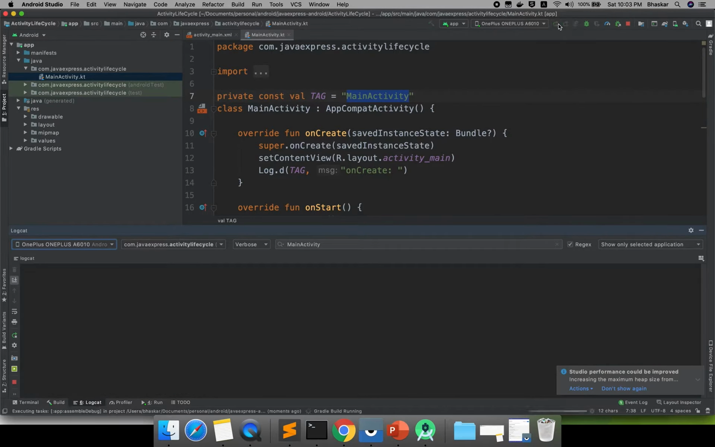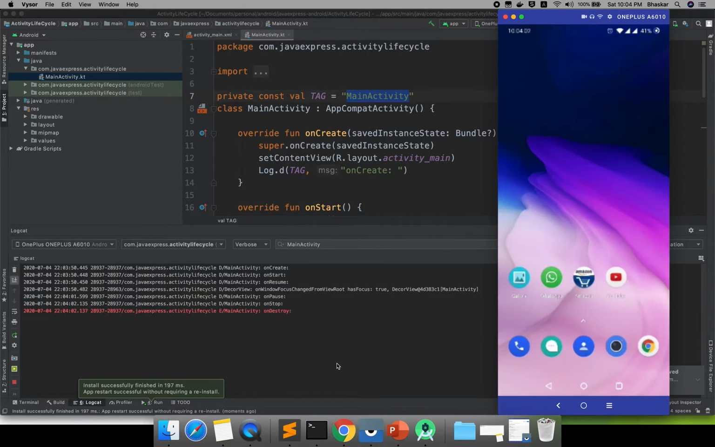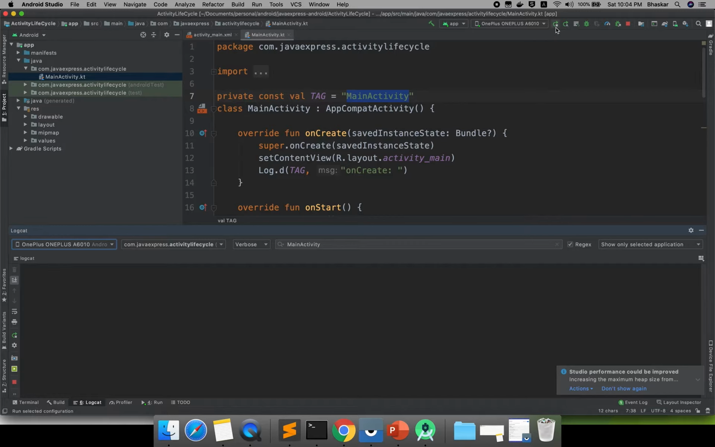I'm starting the application. If you see here, onCreate, onStart, onResume: these three methods are called by default. Now I will click the back button. What happens is onPause, onStop, onDestroy. Because I set onDestroy as a red error log, it shows in that color. Now I will clear the log and run the application again.